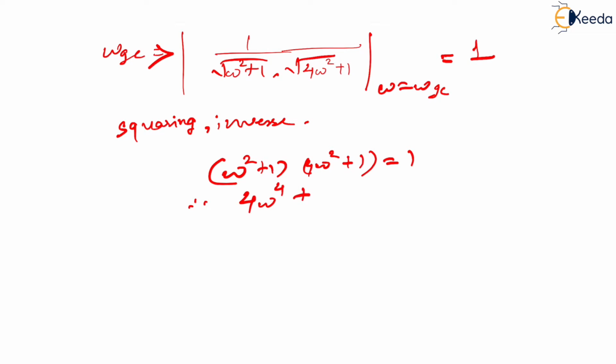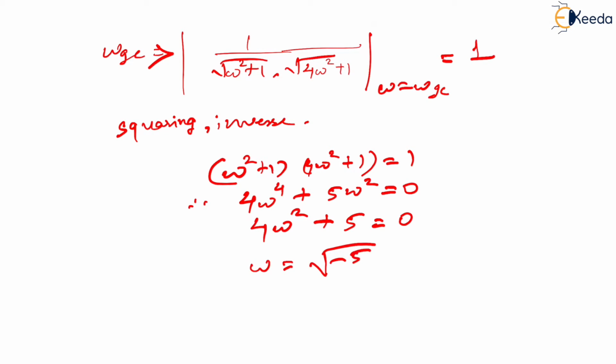Therefore, you get 4 times omega to the power 4 plus 5 times omega squared equal to 0, which means 4 omega squared plus 5 equal to 0. That means omega is equal to under root of minus 5 by 4, right? Which is nothing but omega GC only.